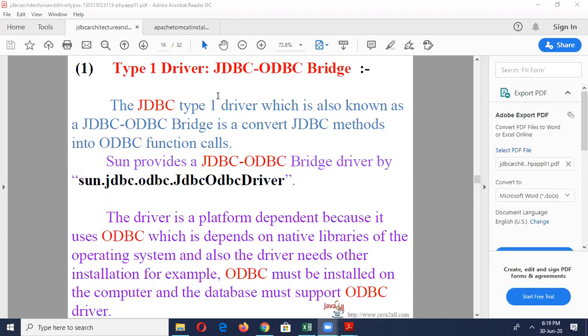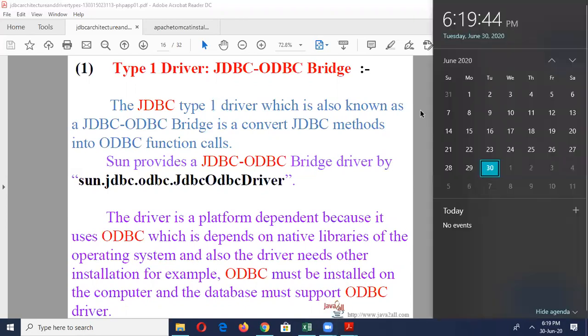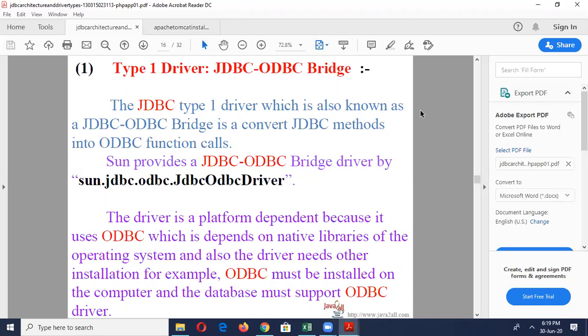The type 2 driver, or normally the native API driver, converts JDBC function calls to C or C++ calls. It also requires installation and configuration on the client machine, uses existing CLI libraries, and is usually not thread safe.